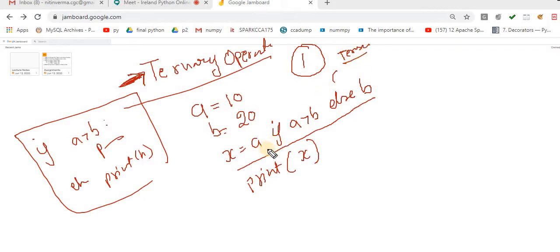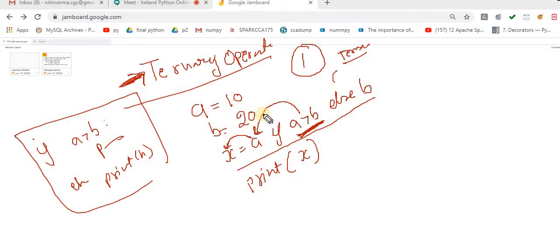For this, what I did, now observe carefully. I am saying if A is greater than B. If this condition is true, then it will return this A, and this A is assigned to X.